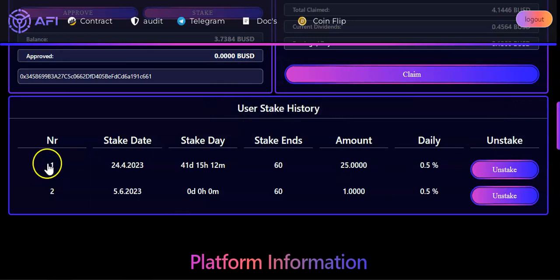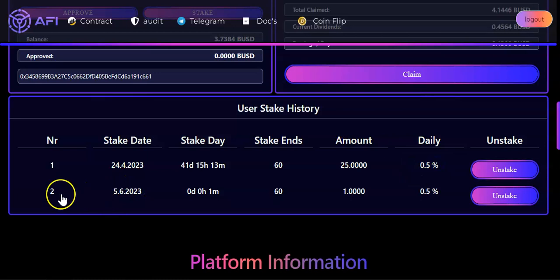I made the first stake on the 24th of April. The stake has been running for 41 days. Once we reach day 60, I will no longer earn rewards on this stake. I will have to come over here and stake it and put it back in if I want to continue to earn more rewards. And the daily yield of this project is, like I said, 0.5%.